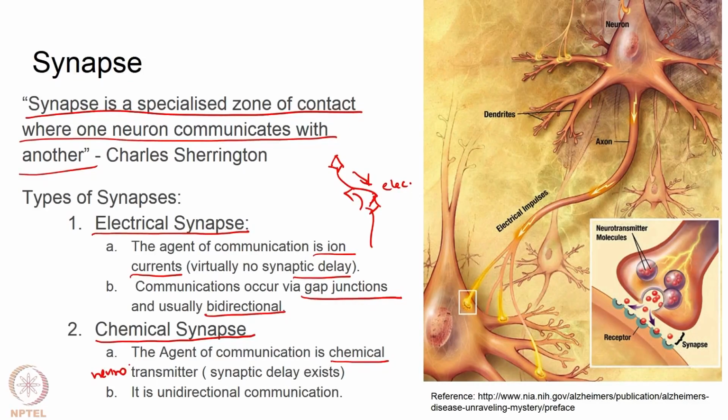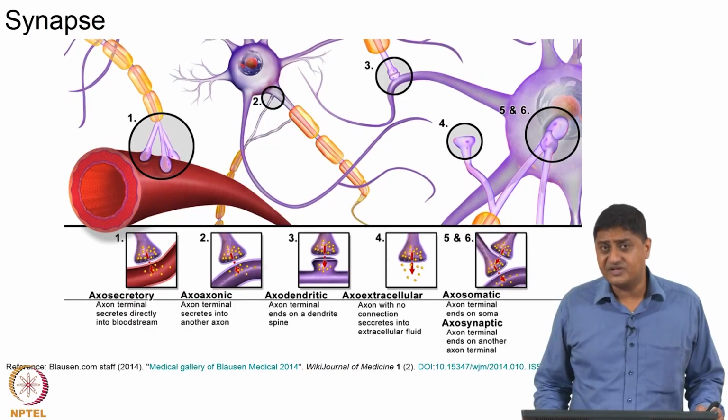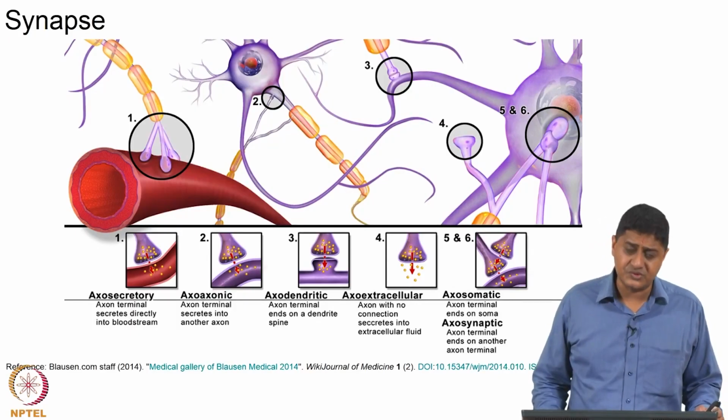Because there is chemical communication from one cell to another, usually it comes with a synaptic delay, and one cell can talk to another cell. So, there is a speaker cell and there is a listener cell. Usually this is unidirectional communication. For example, an action potential here causes these chemicals to be released, and these chemicals are detected by these receptors, and once these receptors receive these chemicals, they cause an action potential in this region in the postsynaptic cell. In general, when we say synapse, we refer to a chemical synapse, and a neurotransmitter is usually involved.